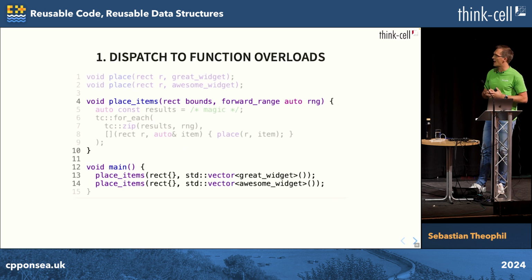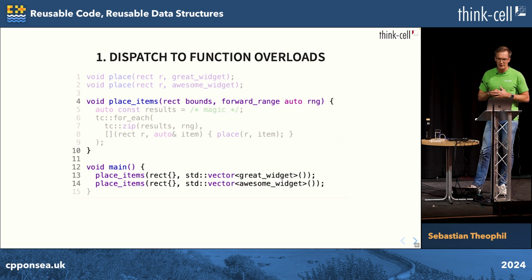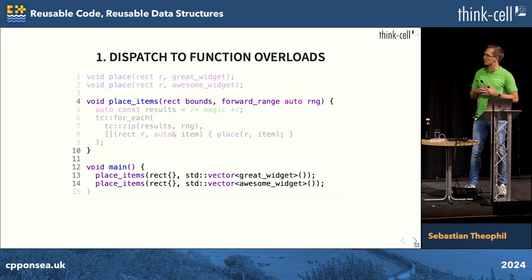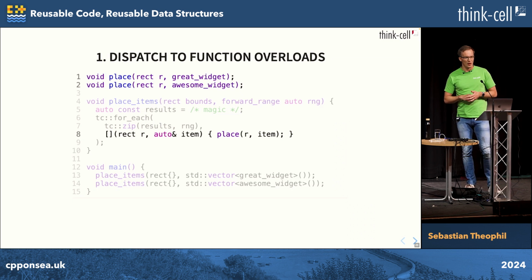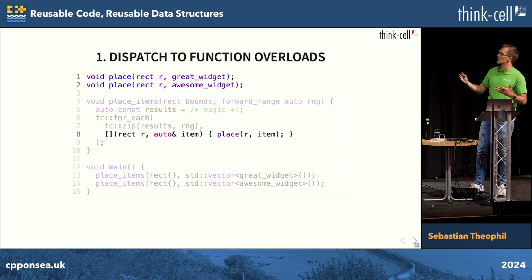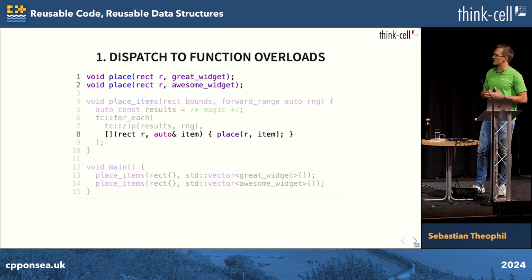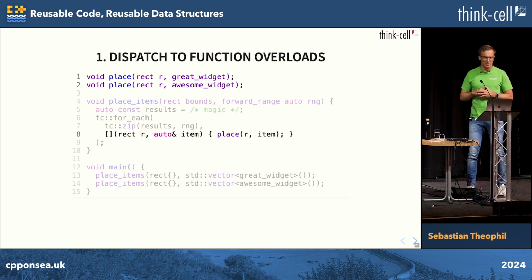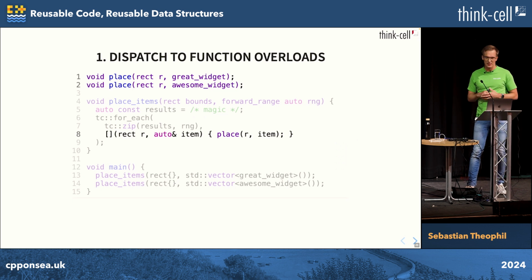The first pattern we have are function overloads. So here, staying a bit in the same problem domain, something to calculate, I call this place items function with two different vectors, and calculate rectangles again. What the function does in the end is just call a global place function. This global place function now has to exist, as in, overloads have to exist for the input types that I provide. That's a very elegant way to customize a generic function.